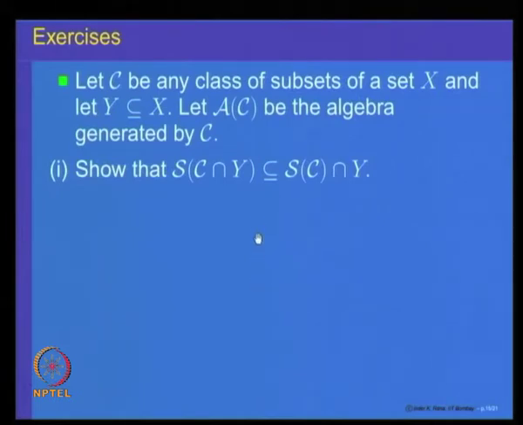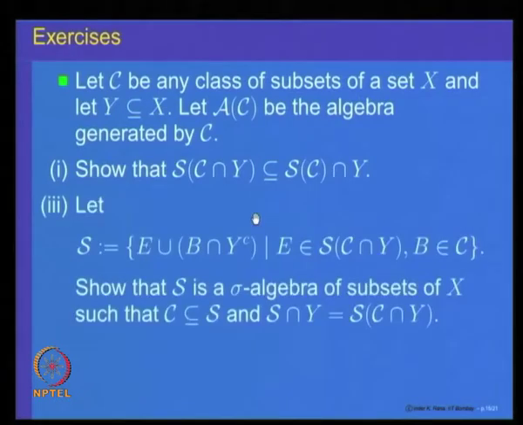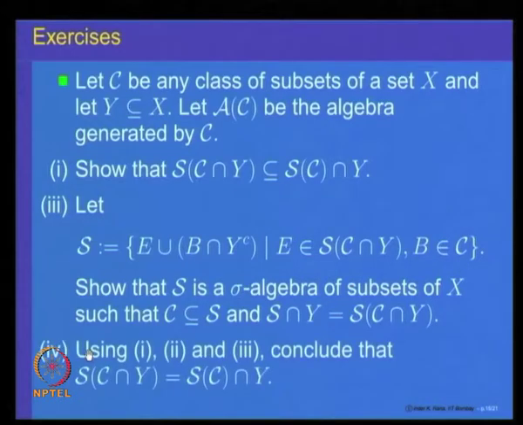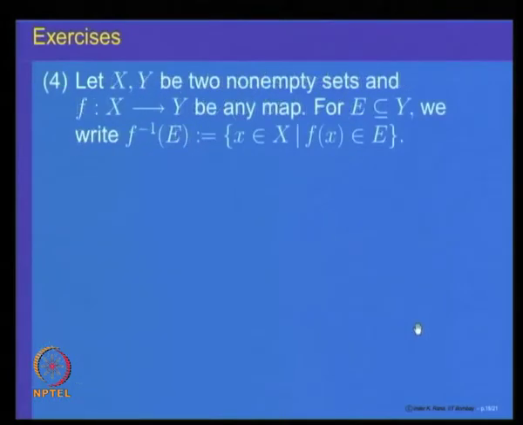The steps are outlined here for you to prove. We have already proved these things in our lectures, but I strongly advise that you prove these things yourself.